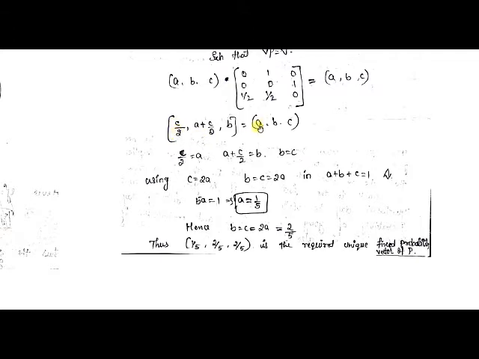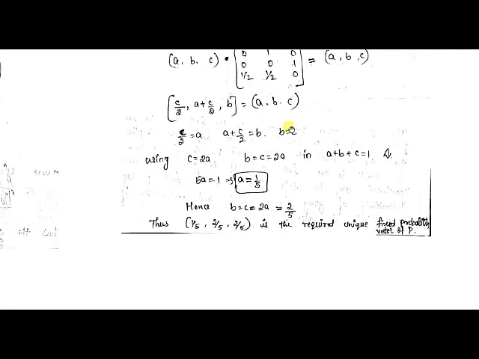Now let us equate the elements on the left hand side and right hand side. C by 2 can be taken as A, plus C by 2 can be taken as B, and B can be taken as C. B is equal to C. Now we just equated the elements on the left hand side and right hand side. Now let us try to find the values of A, B, C. So here C by 2 is equal to A, which is nothing but C is equal to 2A, and here B is equal to C, which is nothing but C.